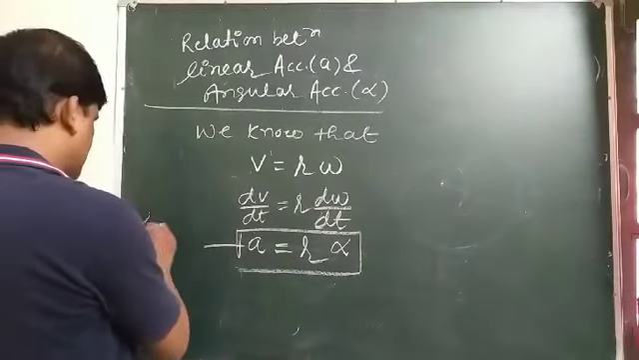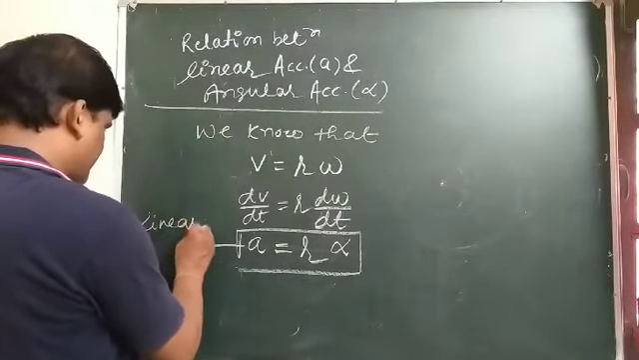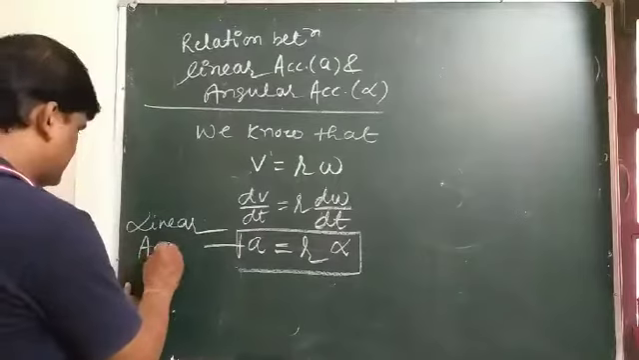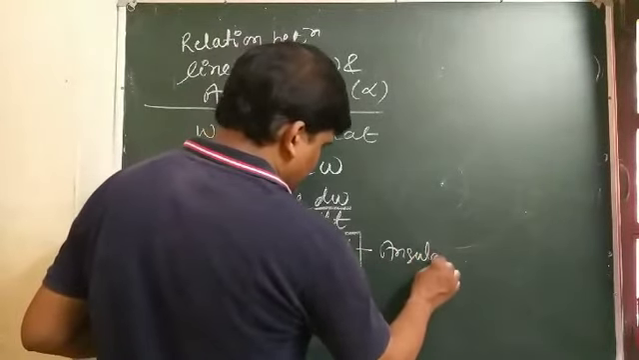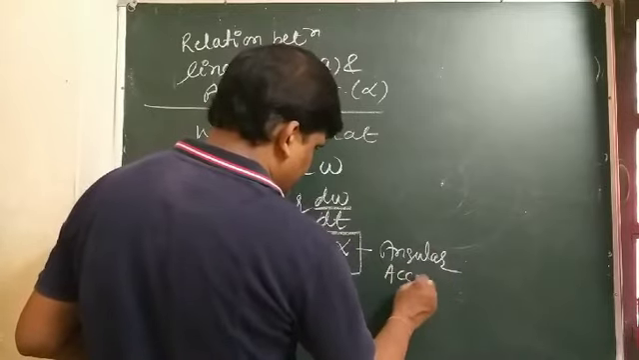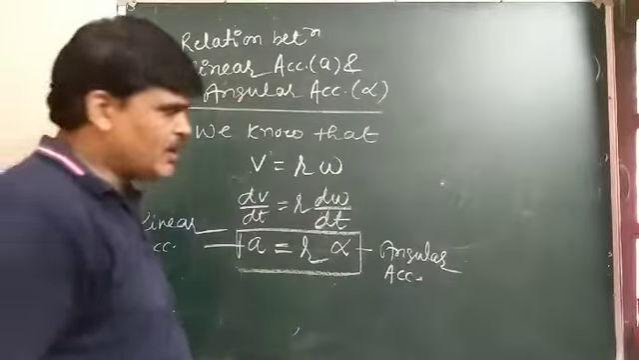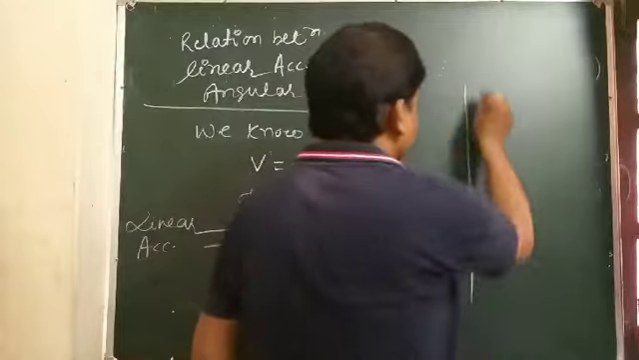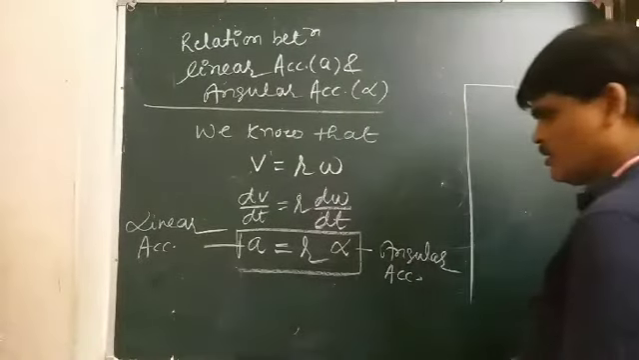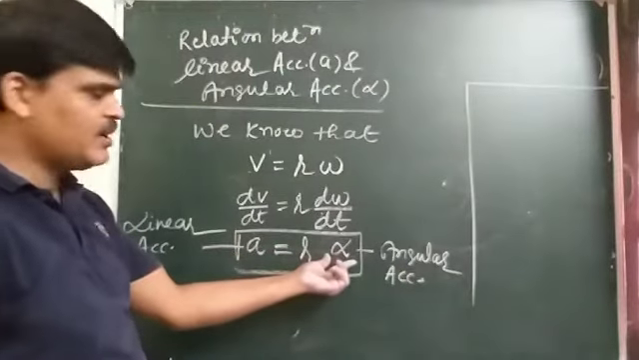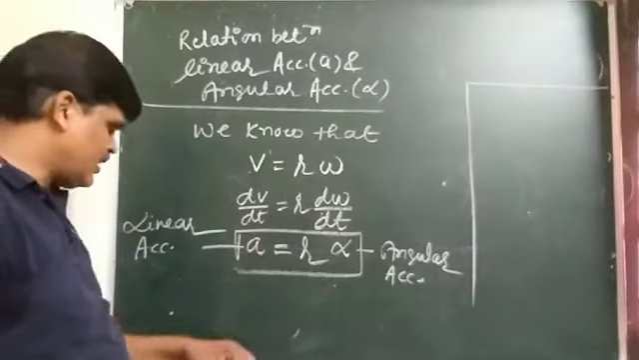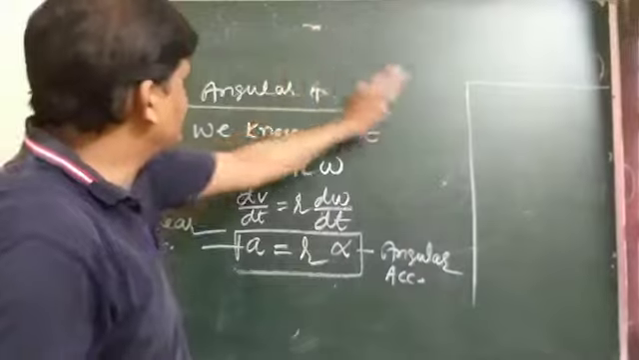This is the linear acceleration, and that is the angular acceleration. And student, I have already derived the formula for centripetal acceleration. So this is the linear acceleration, this is the angular acceleration, and this is r, the radius.